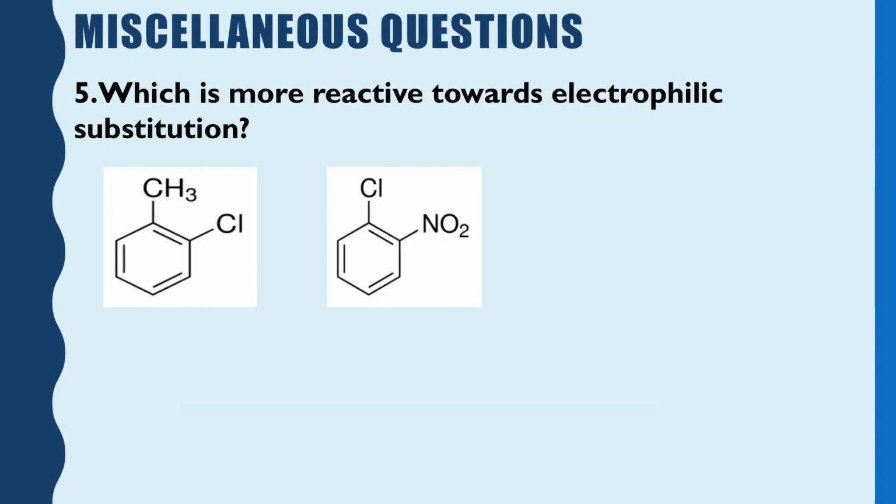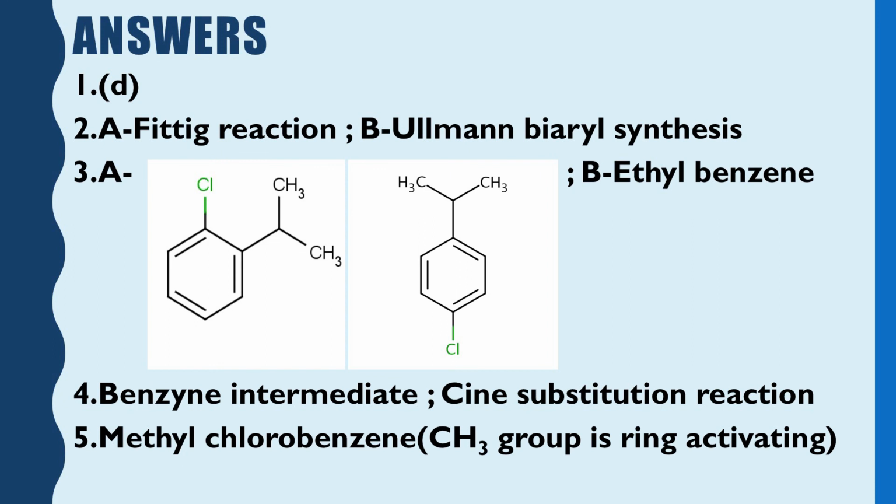Then the last question: which is more reactive towards electrophilic substitution? In one case a methyl group is there, in the other a NO2 group is there. So, for electrophilic substitution, obviously the first one is the answer. Okay. The methyl chlorobenzene has a ring activating group. So, you may check your answers. The first answer was option D, the second was the Fittig reaction, the third was the Ullmann biaryl synthesis, and the last one is the methyl chlorobenzene.